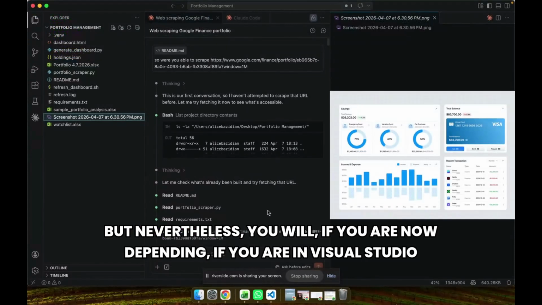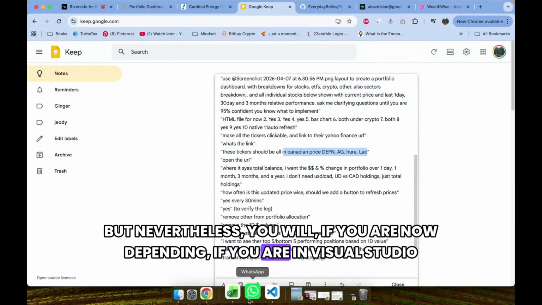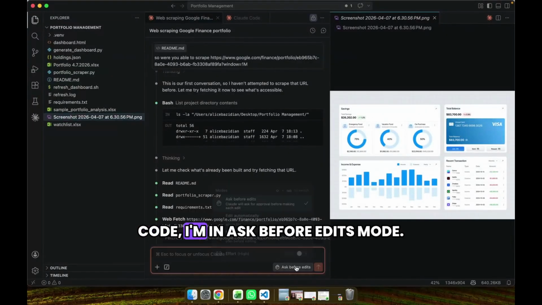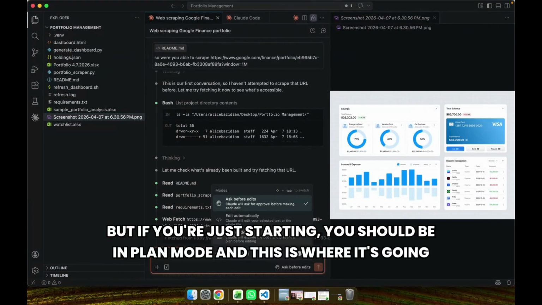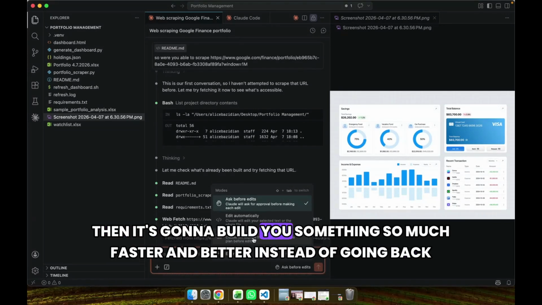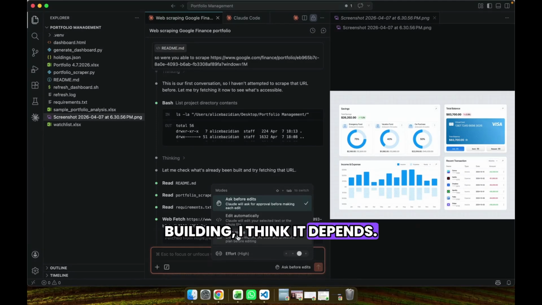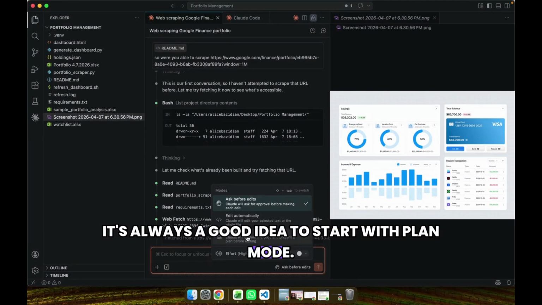But nevertheless, depending on where you are, if you are in Visual Studio Code, I'm in ask before edits mode. But if you're just starting, you should be in plan mode. And this is where it's going to be asking you questions, just like I said, to get that 95% confidence, because then it's going to build you something so much faster and better instead of going back over and over again. So depending on the project you're building, I think it's always a good idea to start with plan mode.